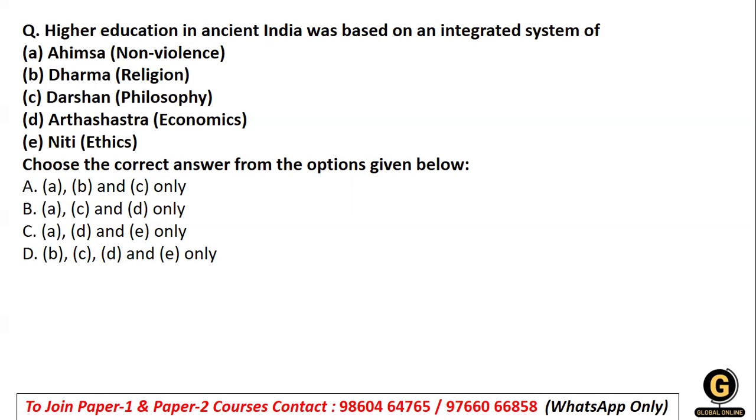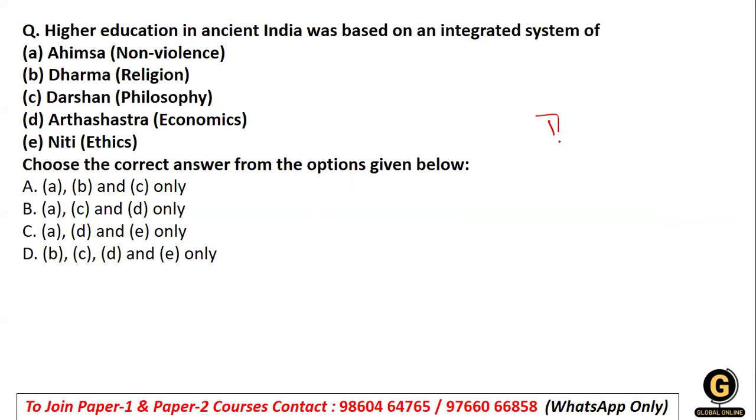Okay, so here comes the first question. Higher education in ancient India was based on an integrated system of what? Ahimsa, that is non-violence; dharma, that is religion; darshan, that is philosophy; arthashastra, that is economics; and niti, that is ethics. So when we talk about higher education in ancient India, it was based on certain integrated systems. Now, what were these systems?